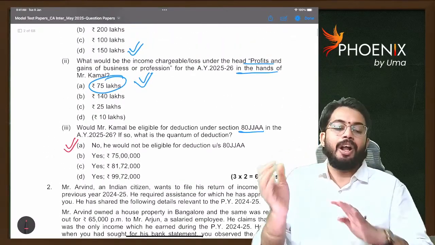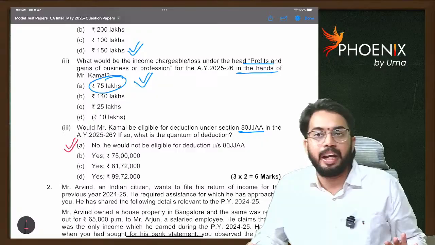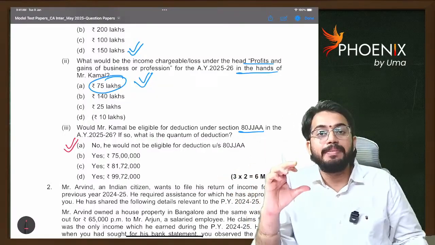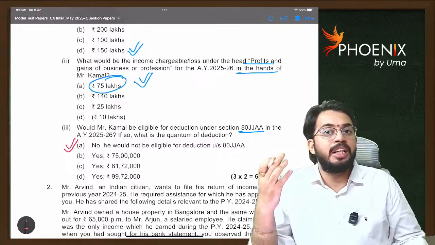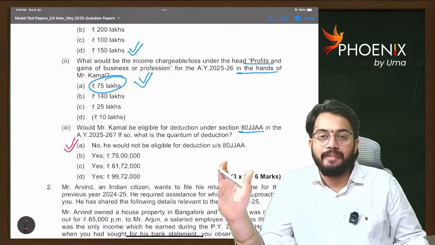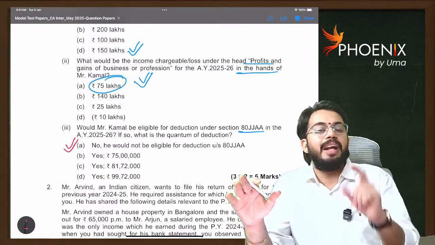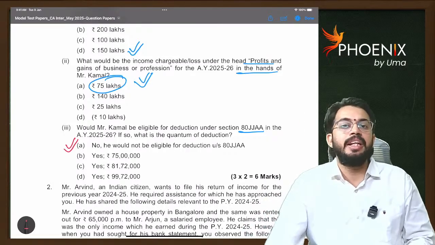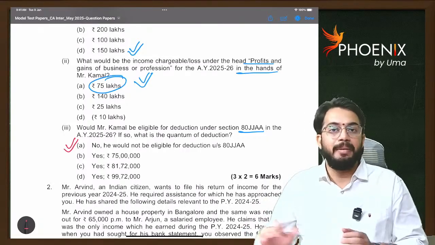As the assessee is already claiming deduction under section 35AD, the Chapter 6A deductions in respect of certain incomes are not available. So simple thing: whenever the assessee claims deduction under section 35AD, deduction under section 80JJAA is not available. Okay.